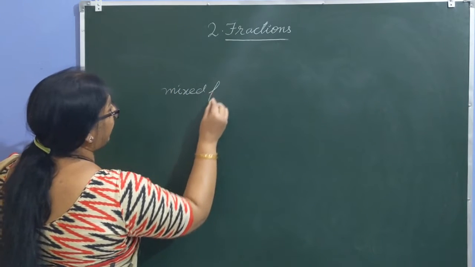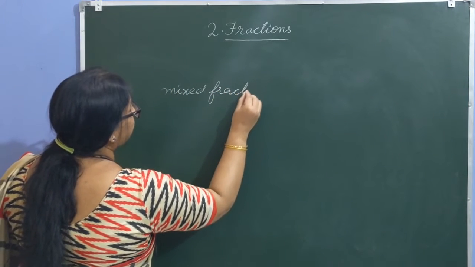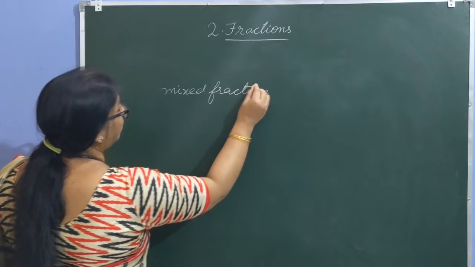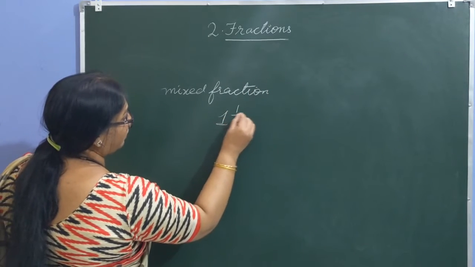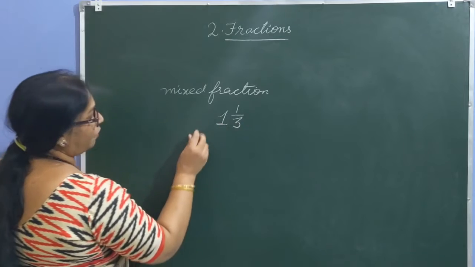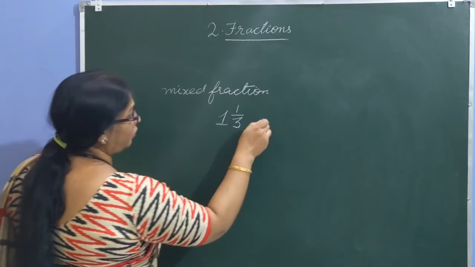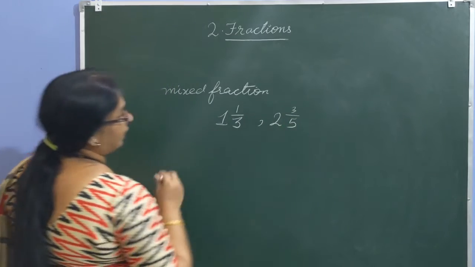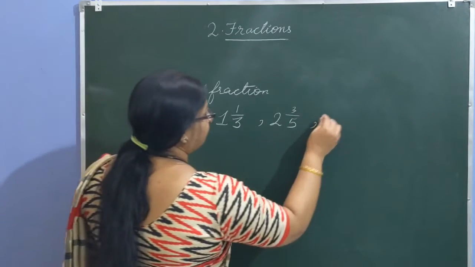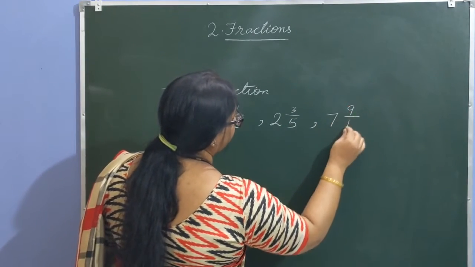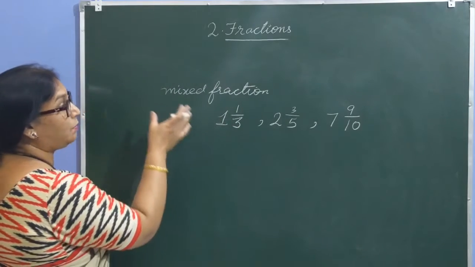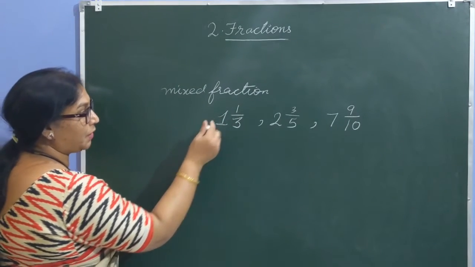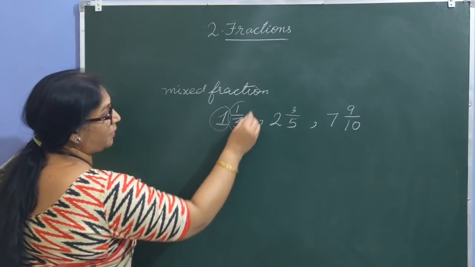What do you mean by mixed fraction? A mixed fraction is a fraction which contains a whole number and a proper fraction. 1 whole 1 by 3. Some more examples: 2 whole 3 by 5. Clear? Or 7 whole 9 by 10. These all are mixed fractions, which are the combination of a whole number and a proper fraction.